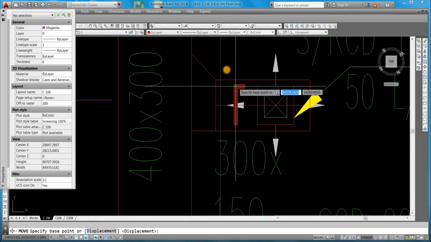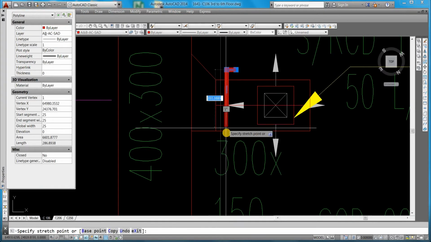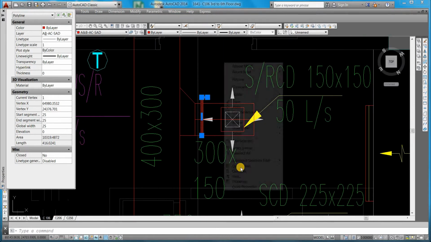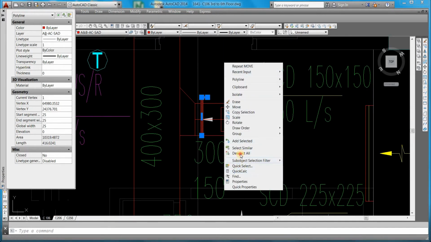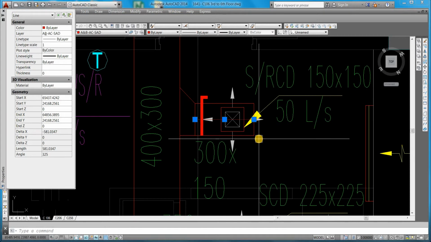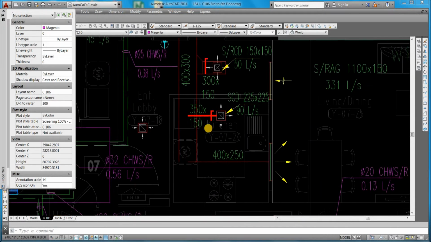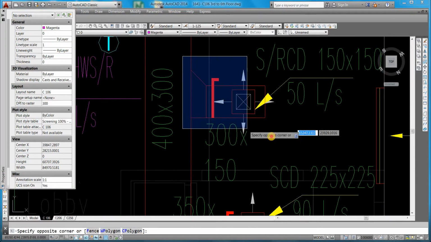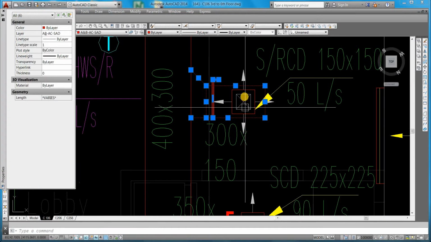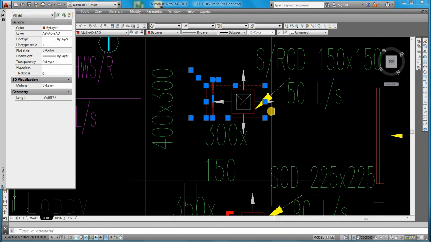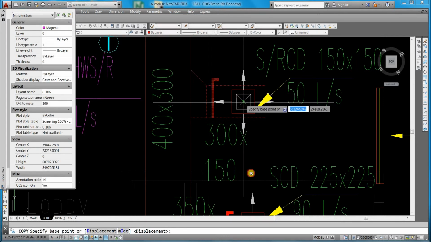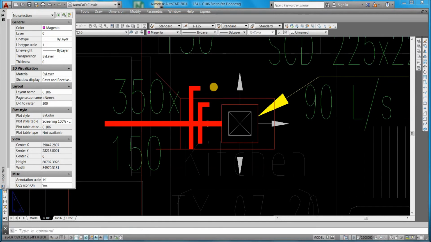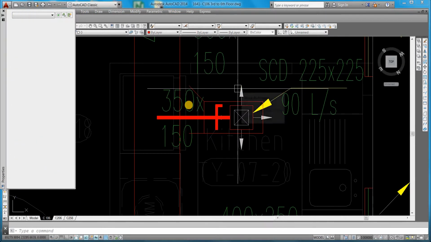There is a VCD also. Every branch requires a VCD. Why every branch? Because it will control here. No need. Okay. Now this duct size means same thing here also. Same thing I will copy. See, from the center here I will copy here, center. This one I will adjust.